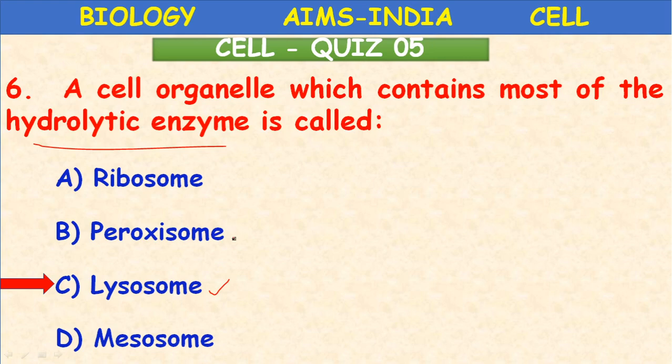Peroxisomes are involved in photorespiration, present in plant cells. Mesosomes are present in bacteria and act like mitochondria. Cell organelles are absent in prokaryotes, so in bacteria these mesosomes develop from the cell membrane and produce energy. But according to the question, hydrolytic enzymes are present in the lysosomes. Okay, next.